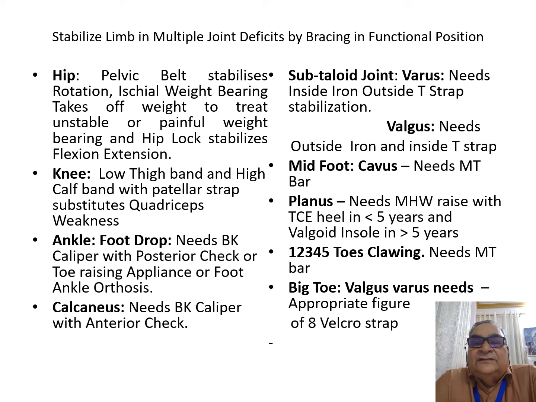If there is a subtalar joint varus, you need an inside iron to push the calcaneum out and an outside T-strap to pull it out. So inside iron, outside T-strap for varus and outside iron, inside T-strap for valgus. In the midfoot cavus, you need a metatarsal bar.